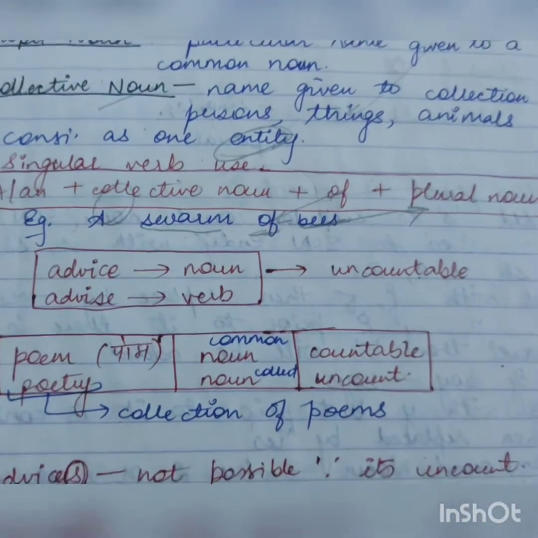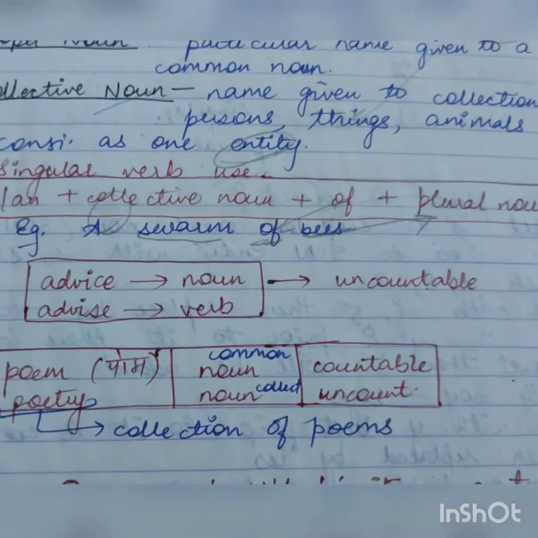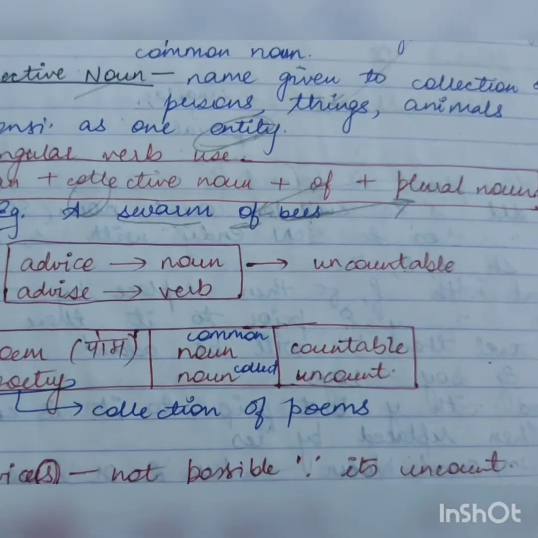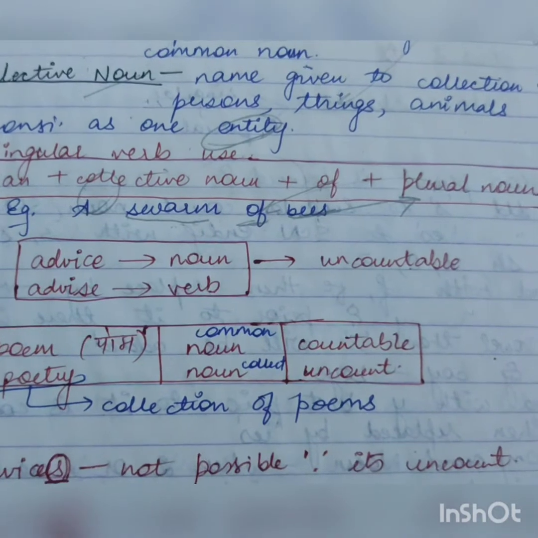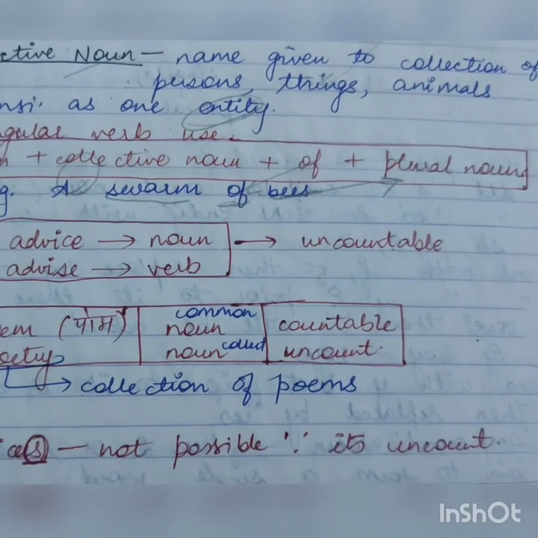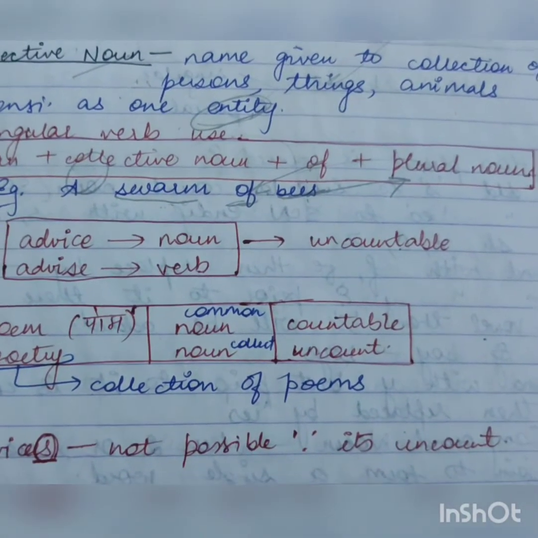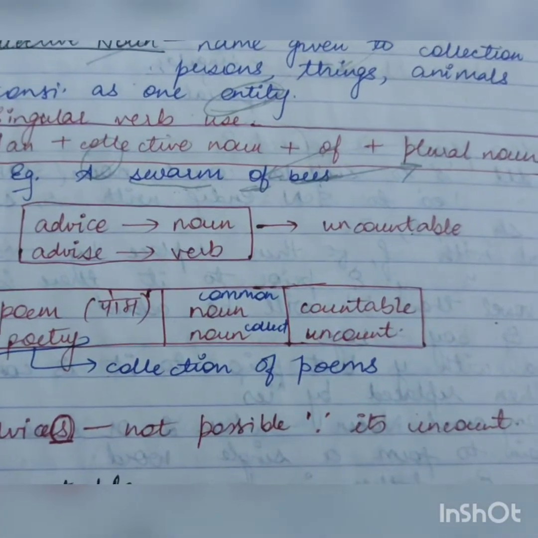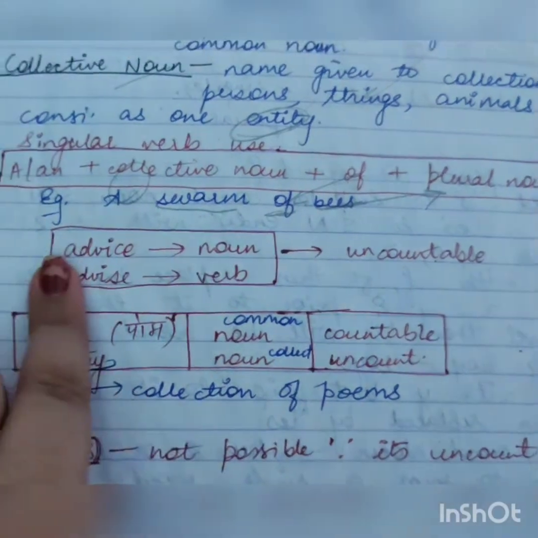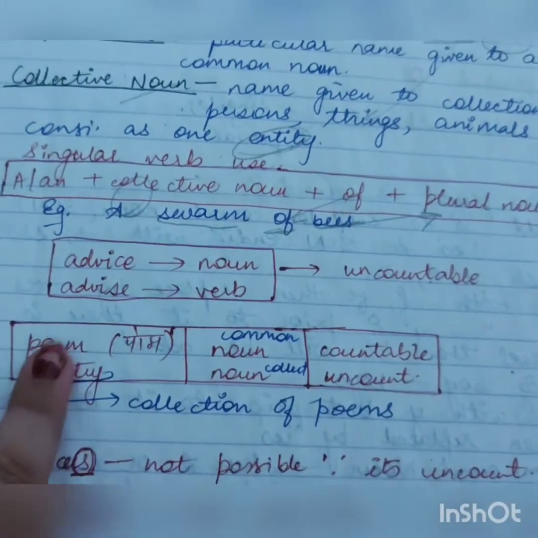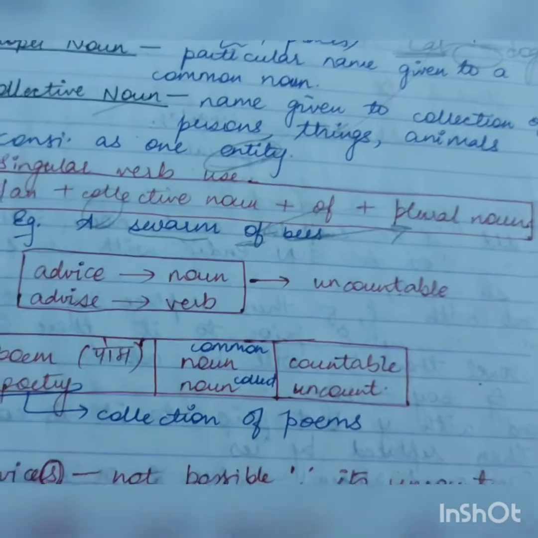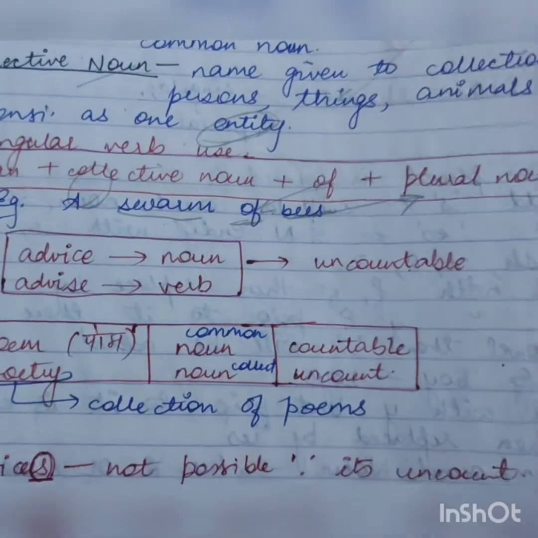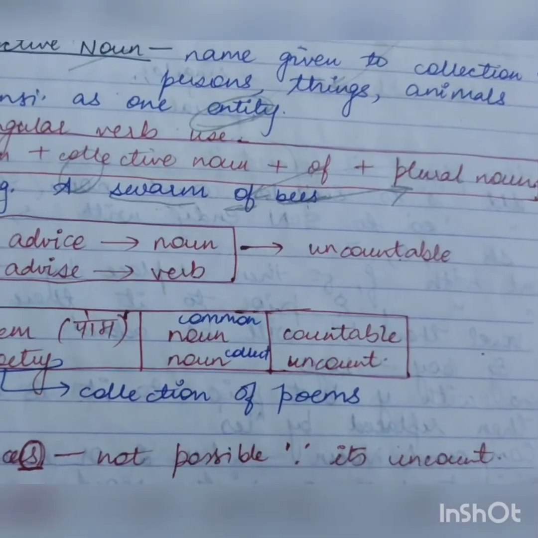Okay, then poem, P-O-E-M, is pronounced as poem. It's not pronounced as po-em. Those who are pronouncing it wrongly are absolutely wrong. So remember this thing. From next time onwards, you will pronounce this word correctly. Okay, poem is a noun, a common noun. Poem is a common noun because a specific name of the poem is not given. So all the poems which are in the whole world come under this category. Not a specific name of a poem is given, that's why it's a common noun.